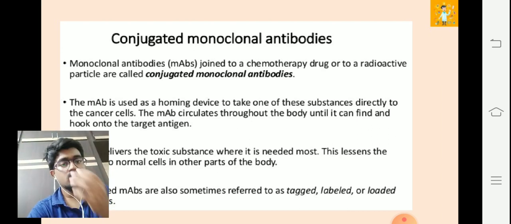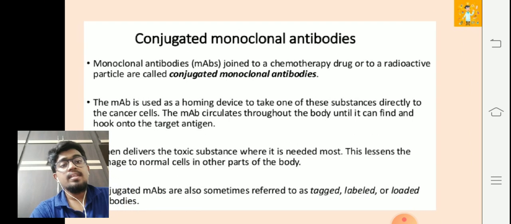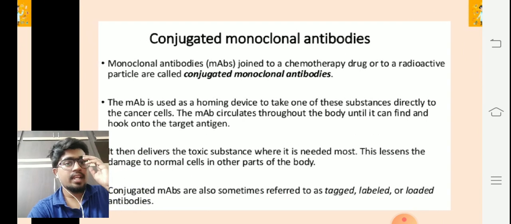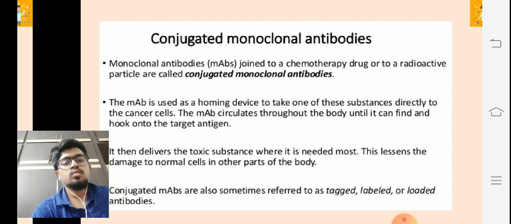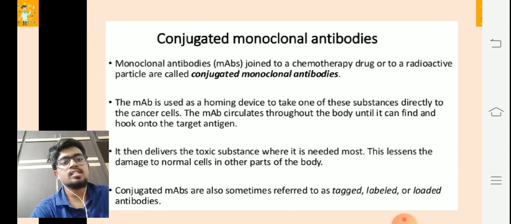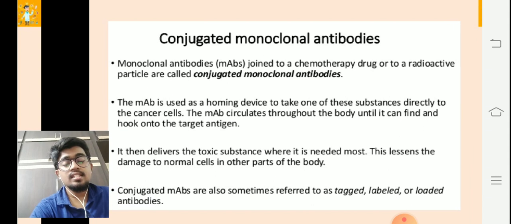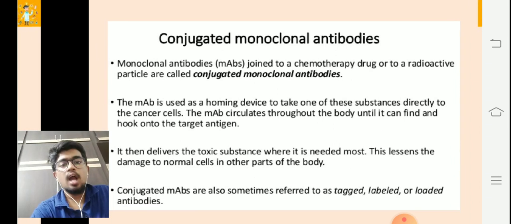So these MABs are used as a homing device to take one of these substances directly to the cancer cells. The MAB circulates throughout the body until it can find and hook onto a target antigen. It takes time for this to happen. It then delivers the toxic substance where it is needed most. This lessens the damage to normal cells in other parts of the body. So this is how they act.